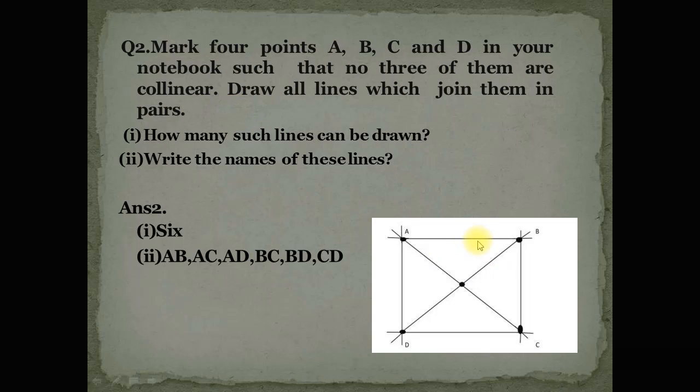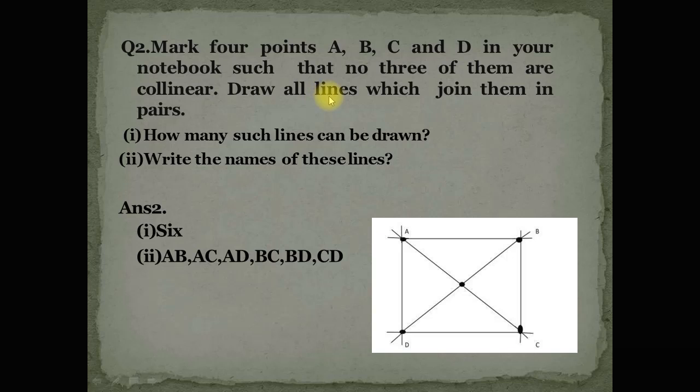In this figure, no 3 points are collinear. No 3 points lie on the same line. Just 2 points lie on the same line. So AB are collinear, BC are collinear, CD are collinear and AD also collinear because 2 points lie on the same line. But no 3 points are collinear.